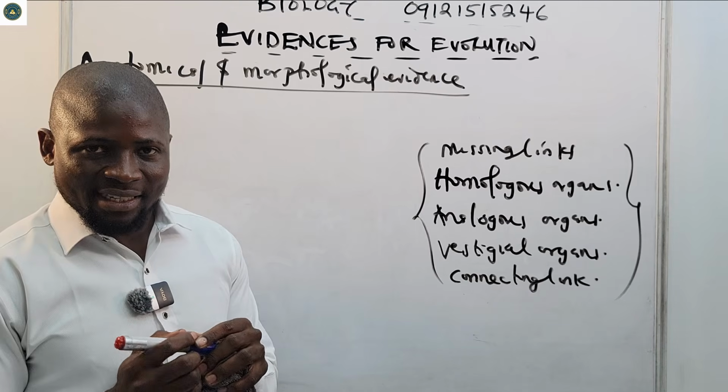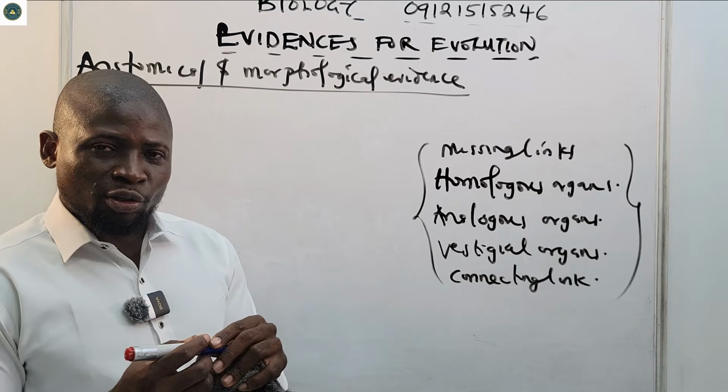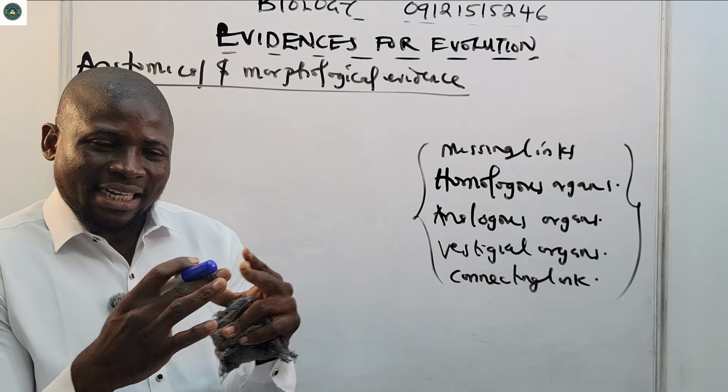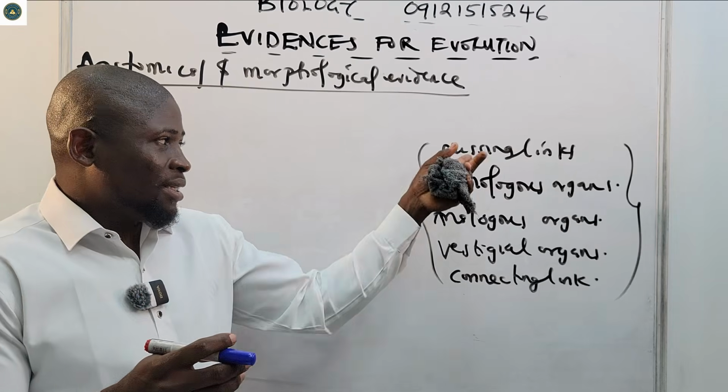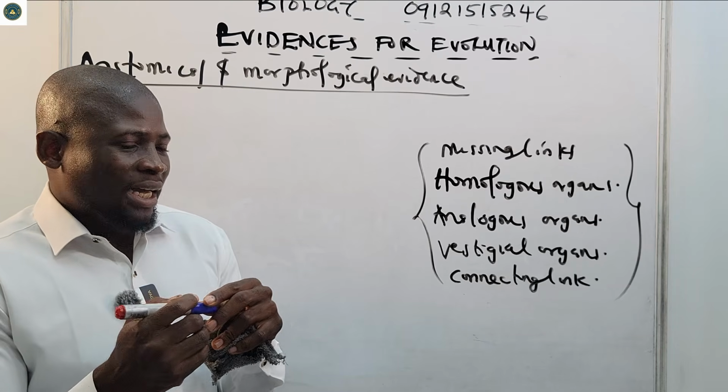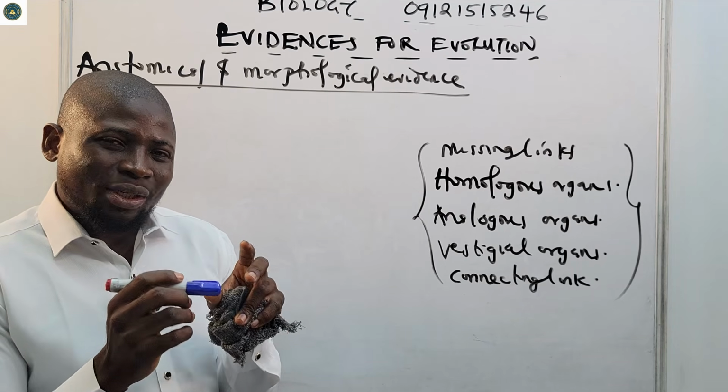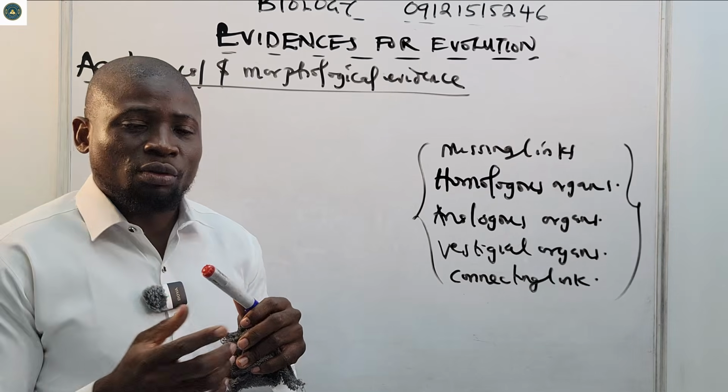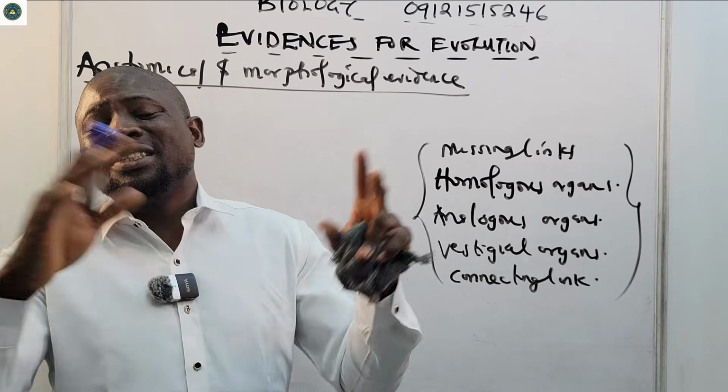So from connecting link, you should know that it's something that links, that connects. It's not missing, it's connecting. All right, so there are organisms that show the characteristics of two major groups, or of two different groups.